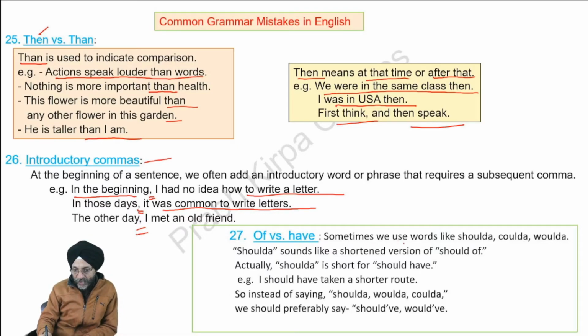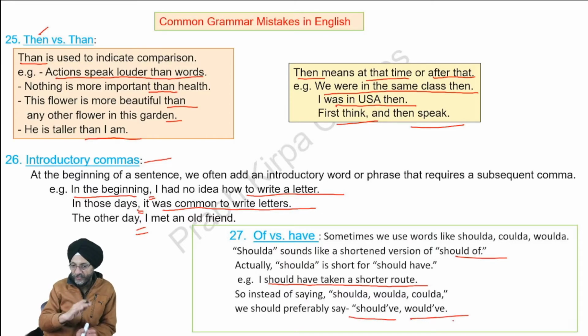Next, sometimes we use words like shoulda, coulda, woulda. Shoulda sounds like a shortened version of "should have". Coulda means short version of "could have". For example, I should have taken a shorter route. So instead of saying shoulda, woulda, coulda, we should preferably say "should have, would have, could have", and should not use the words shoulda, coulda, woulda.